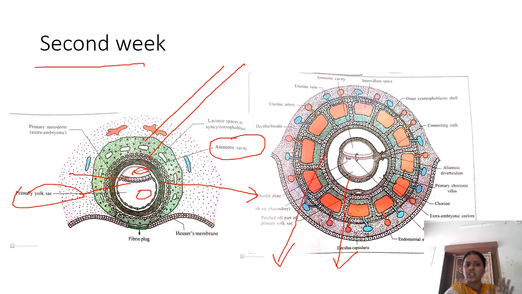Then the extra embryonic mesoderm divides itself because of the cavity in between. The layer closer to the trophoblast is somatopleuric mesoderm because it is going to contribute to the body wall, and that closer to the embryo is splanchnopleuric mesoderm. So you see it is a week of 2.